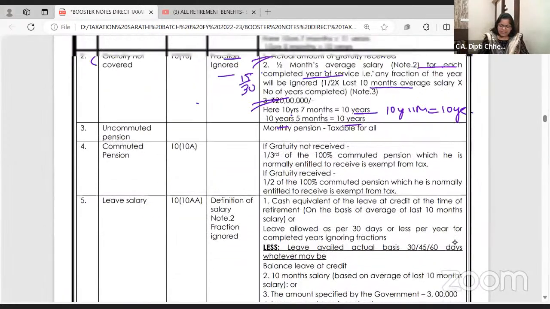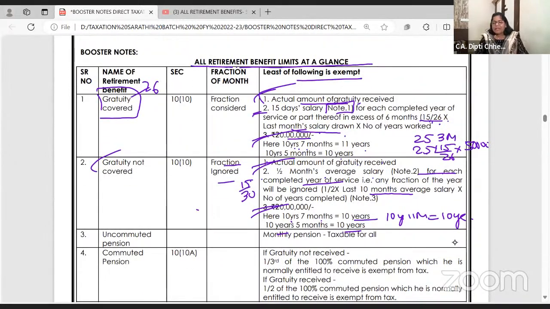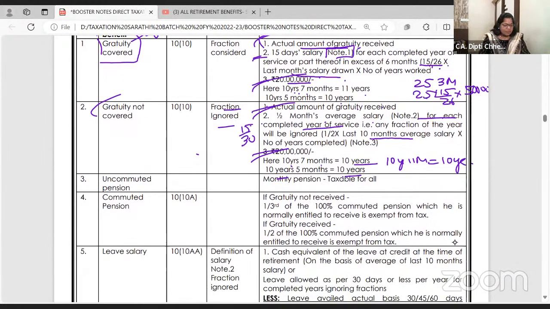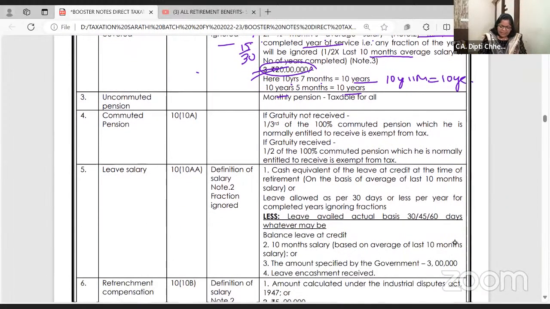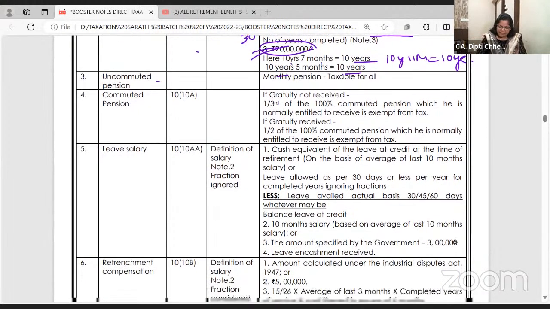Right. So that's all about gratuity. Let me tell you one thing very, very important, dear students. If you are covered under the Gratuity Act or anywhere, can you see some government limits? I am giving you 20 lakhs. For pension, there is no limit.